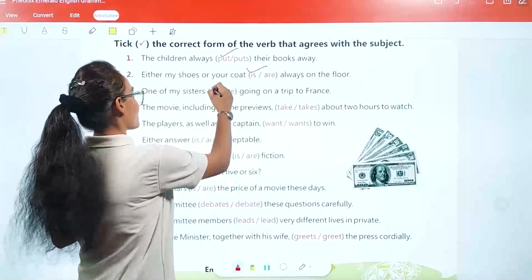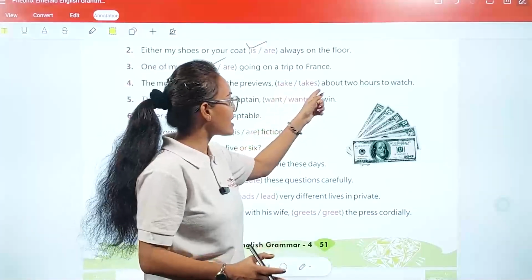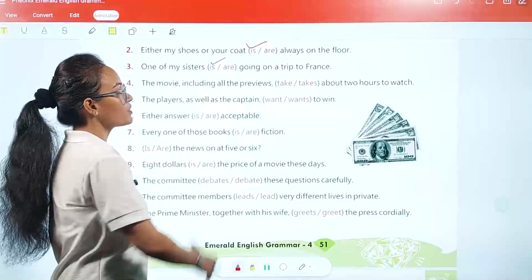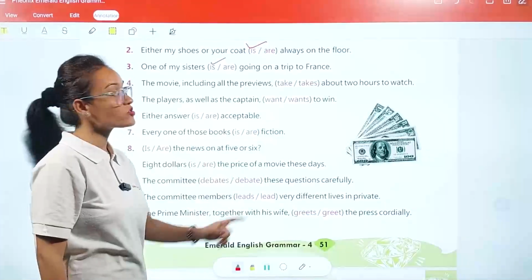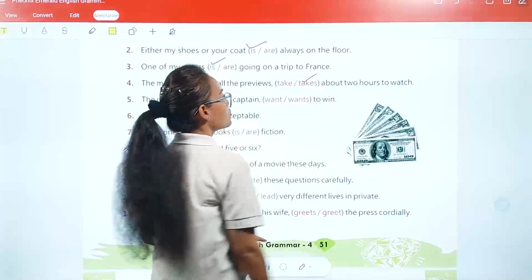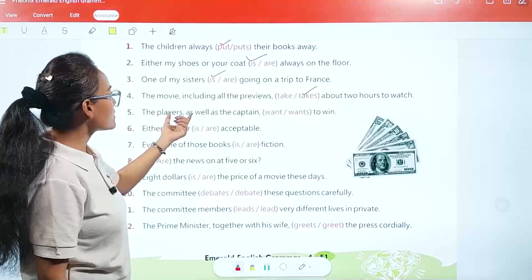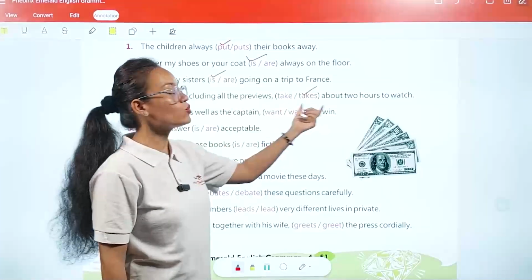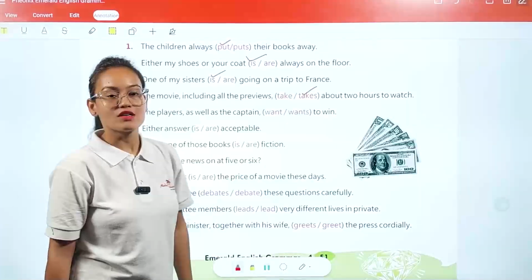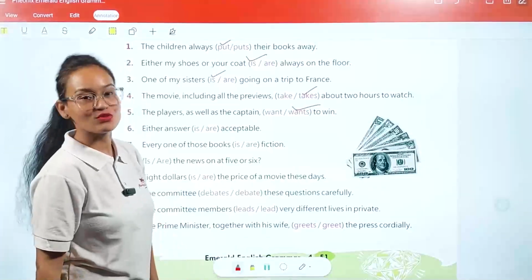Yes. The fourth one: The movie including all the previews take about 2 hours to watch, or takes about 2 hours to watch. Here comes your verb "takes". Okay. Fifth one: The players as well as the captain want to win, or wants to win. So here comes your "wants". Similarly, in this way, you can complete the rest on your own.